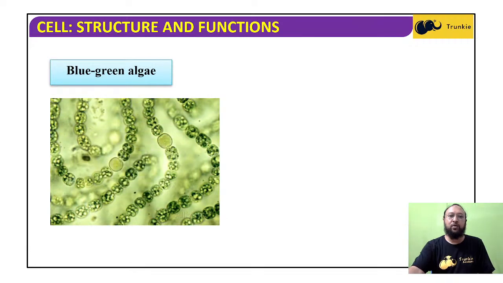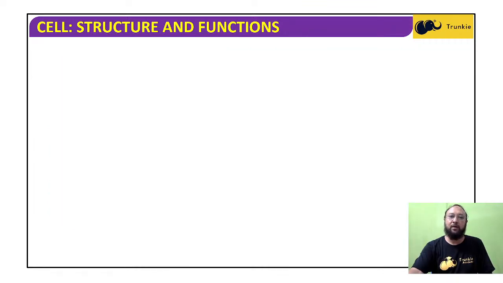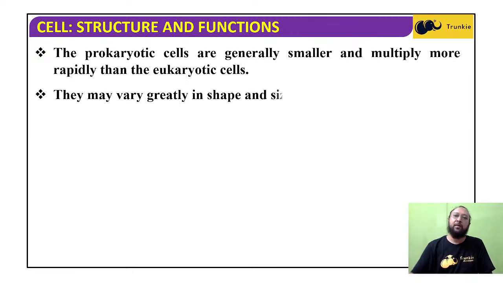Now, when we say blue-green algae, these are capable of carrying out photosynthesis. Some can synthesize their food with the help of a process called chemosynthesis. This is the picture of PPLO. The prokaryotic cells are generally smaller and multiply more rapidly than eukaryotic cells.